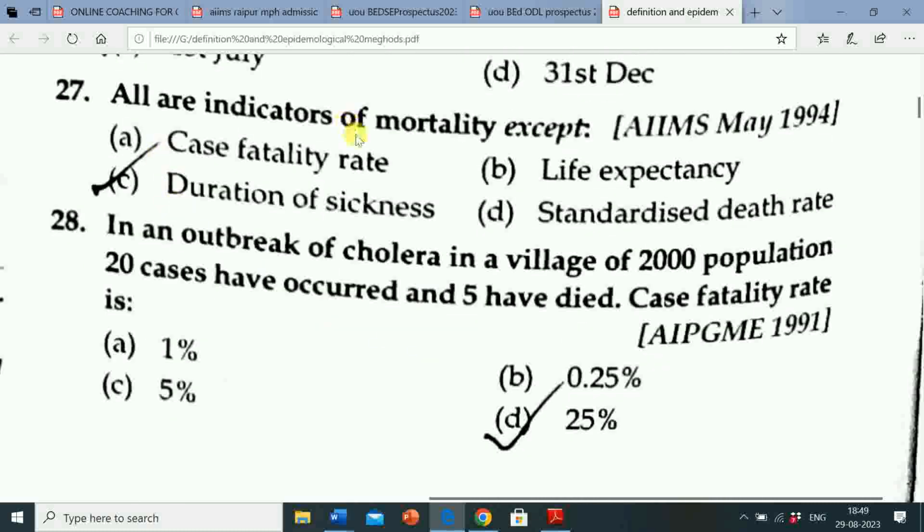Next question is, all are indicators of mortality except option A, case fatality rate. Option B, life expectancy. Option C, duration of sickness. Option D, standardized death rate. So correct answer is duration of sickness.